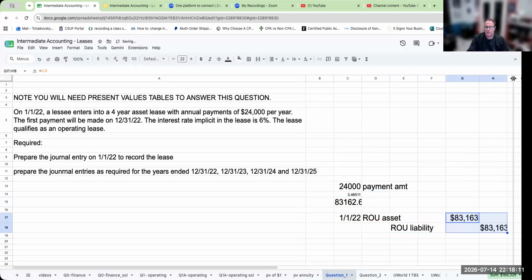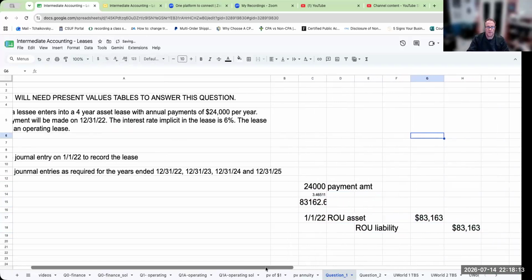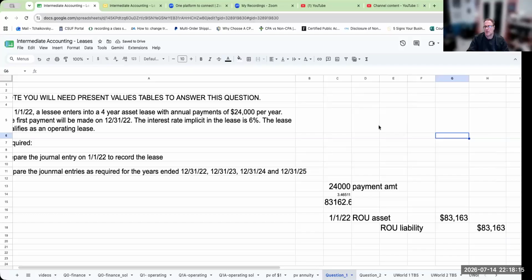Let's go through, and again, this is an operating lease. So let's do our amortization schedule. My principal balance here starting out is 83,163.